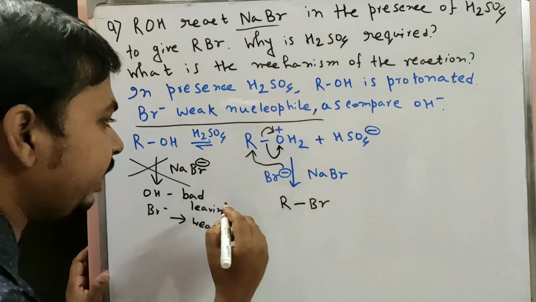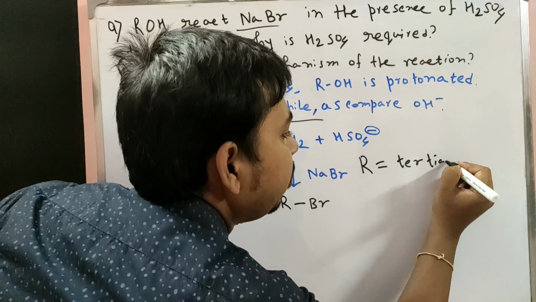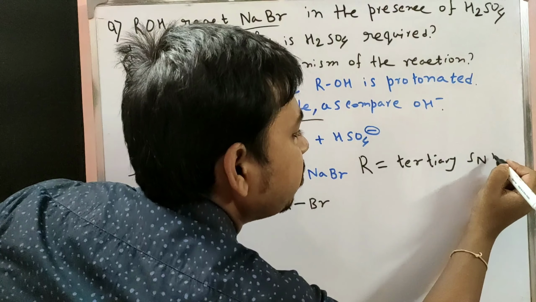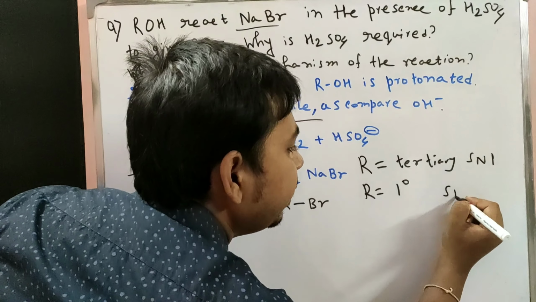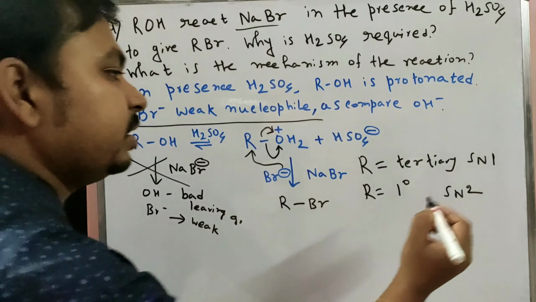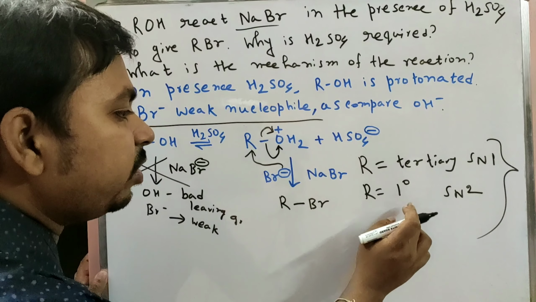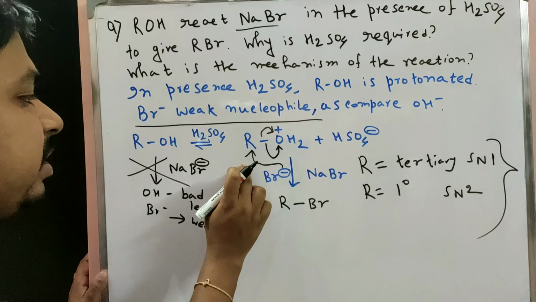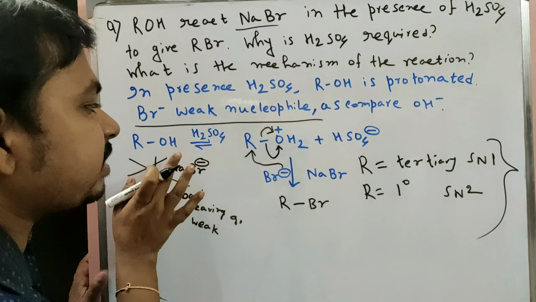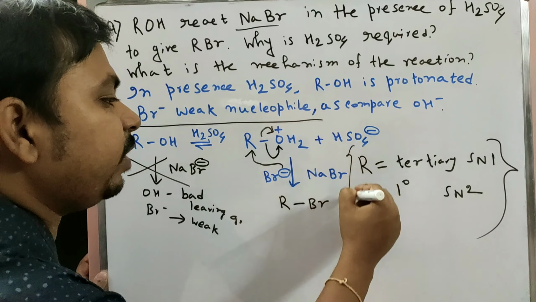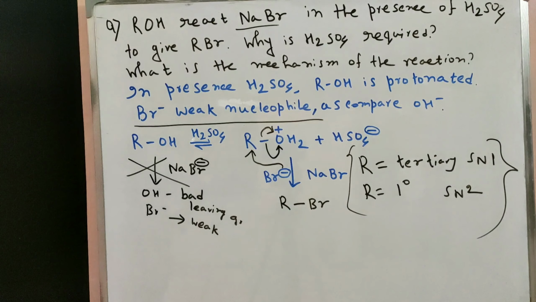One of the important points here is that when R is tertiary, the reaction goes through the SN1 pathway, and when R is 1 degree primary, the reaction goes through the SN2 pathway. This is a very important point. With R as primary, the transition state is more stable and the reaction goes at a faster rate through the SN2 pathway, and when R is tertiary, it goes through SN1.